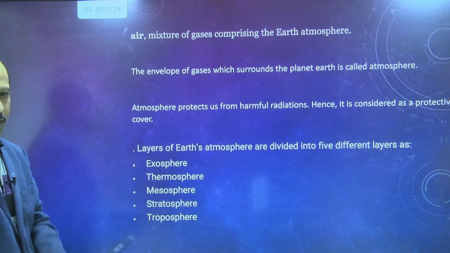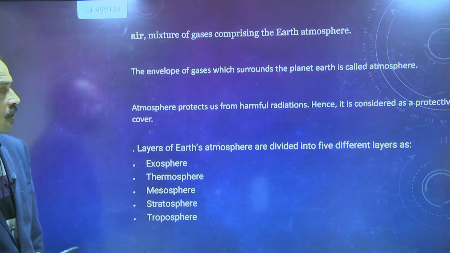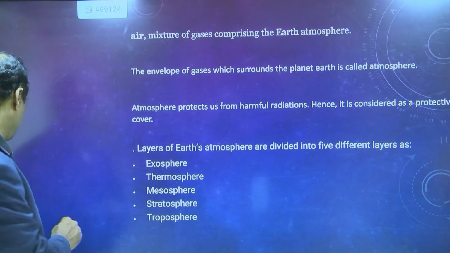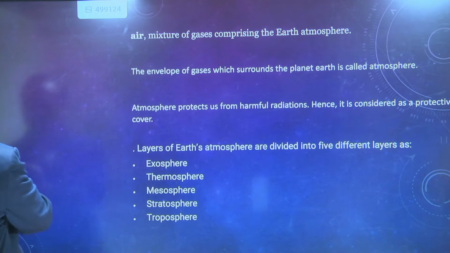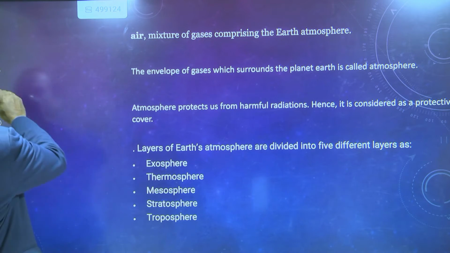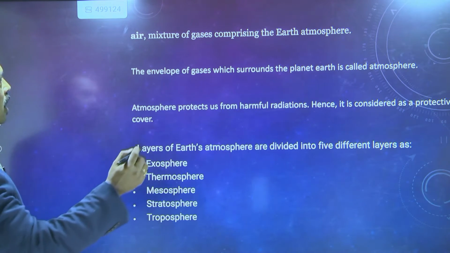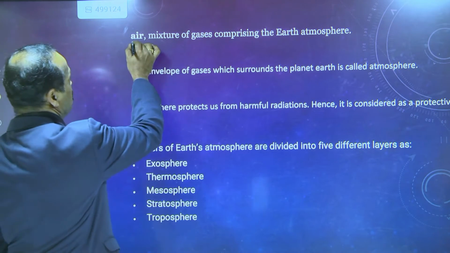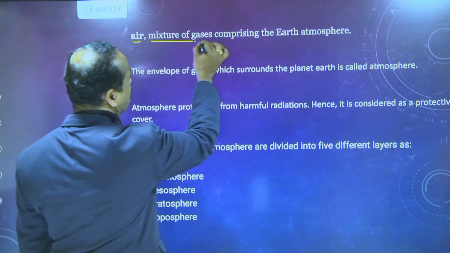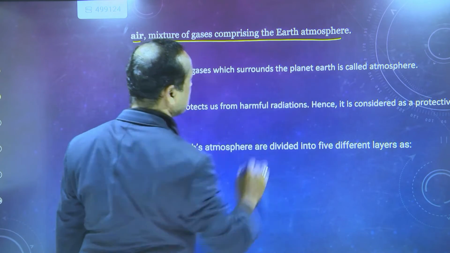See one by one, and you have to note down these points, they are all very important. Air: a mixture of gases comprising the atmosphere. Air means a mixture of gases comprising the Earth's atmosphere.